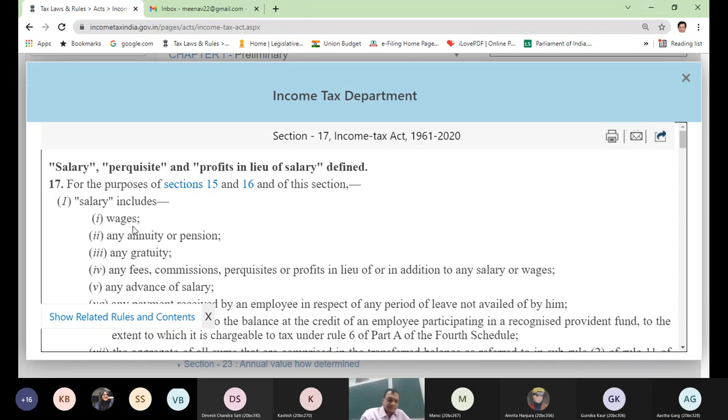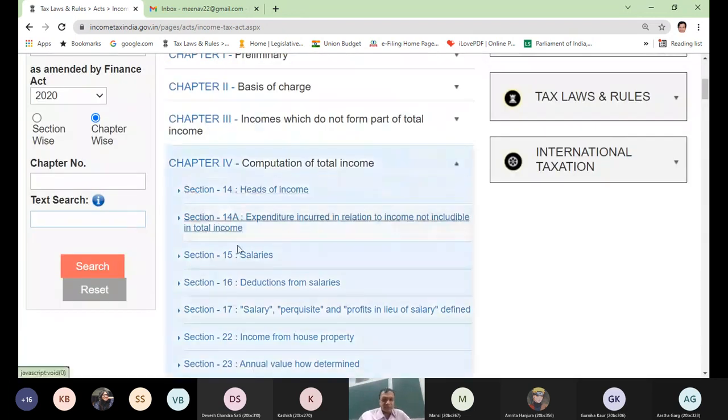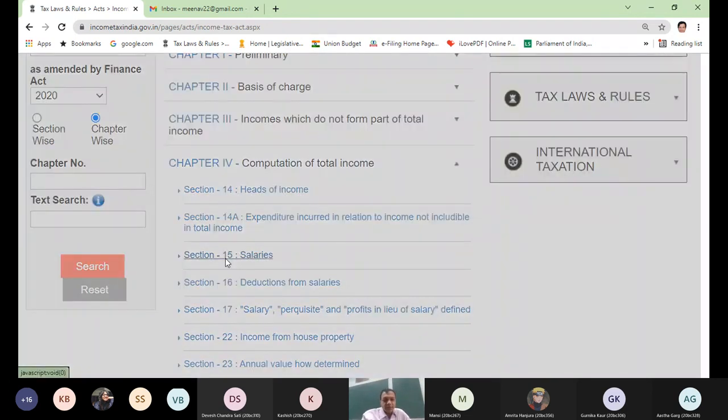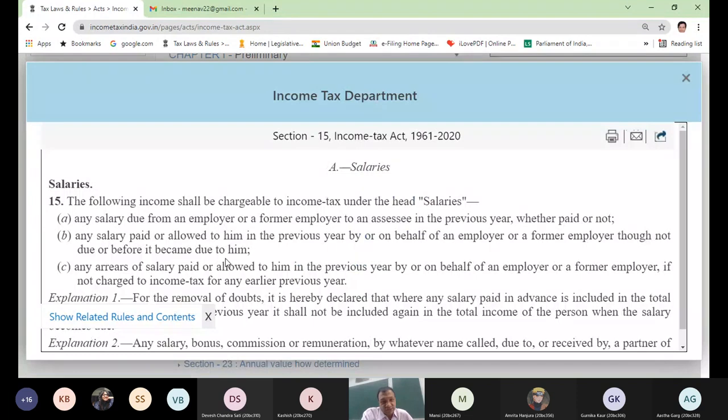Now let me show you section 15. What does section 15 say? It is the founding section. Whenever any head starts, whether salary, PGBP, house property, capital gain, other sources, the first section logically will be the founding section, which will prepare the base for the entire chapter. Like what section 15 says: the following income shall be chargeable to income tax under the head salaries.